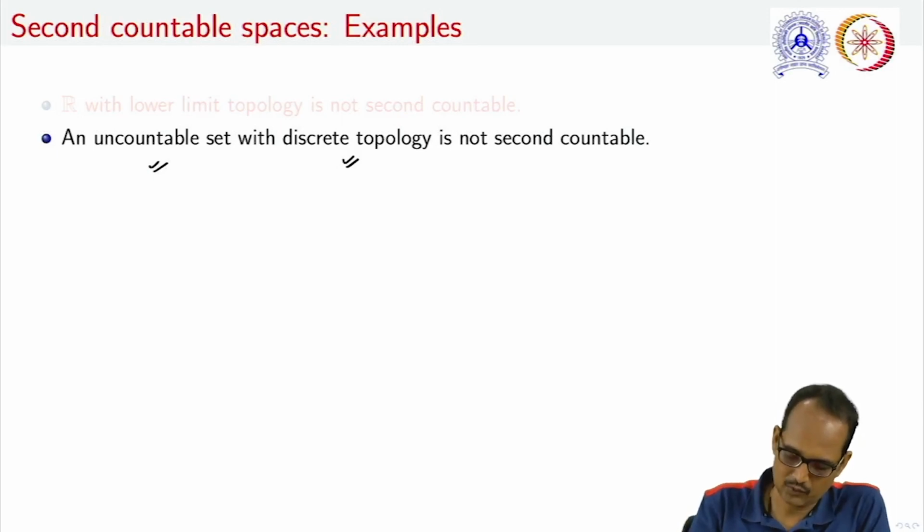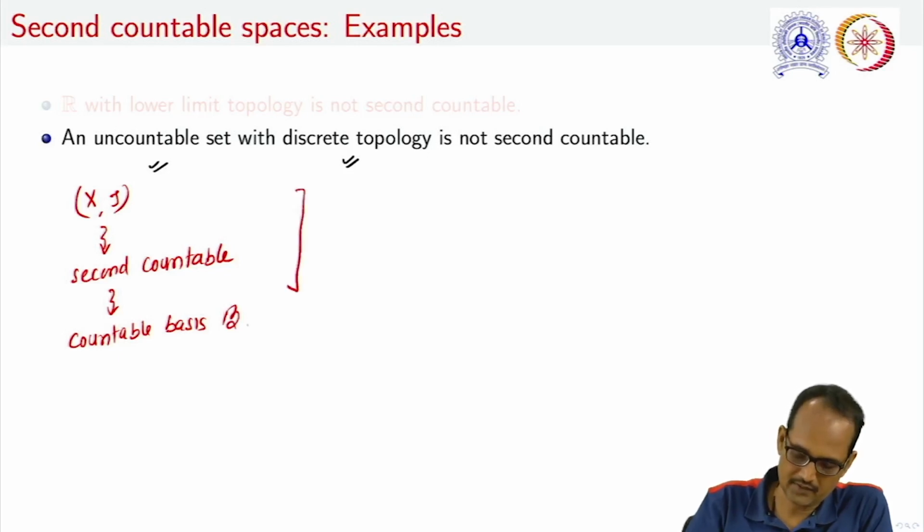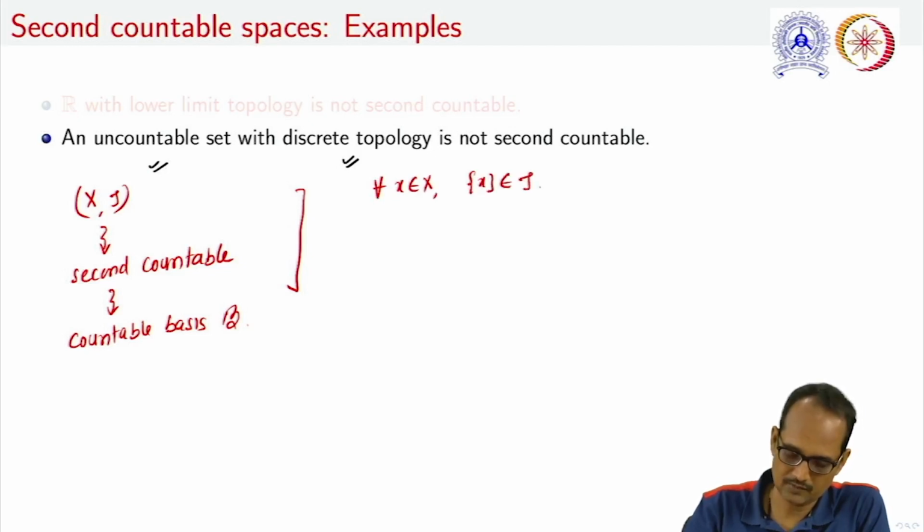Again, we justify by contradiction. If we take this (X, tau) and assume that it is second countable, it means that it has a countable basis. Let us take that countable basis B. Also we know that for all x in X, the singleton set {x} belongs to this topology.